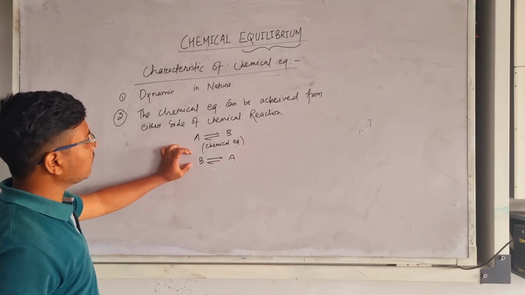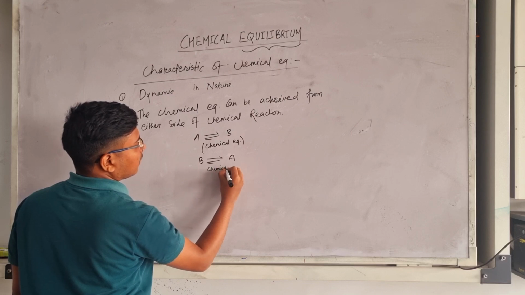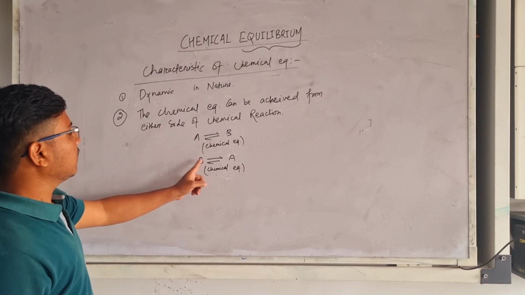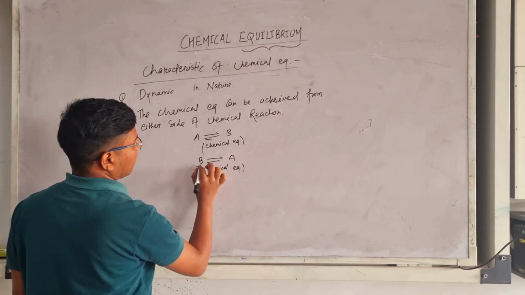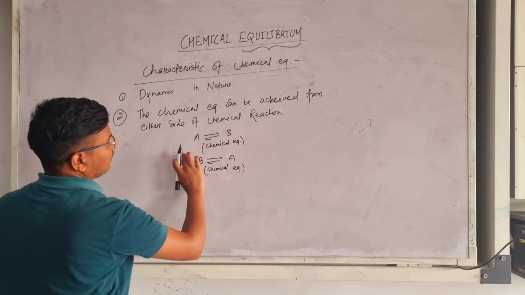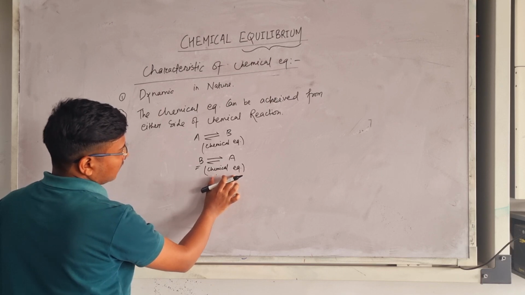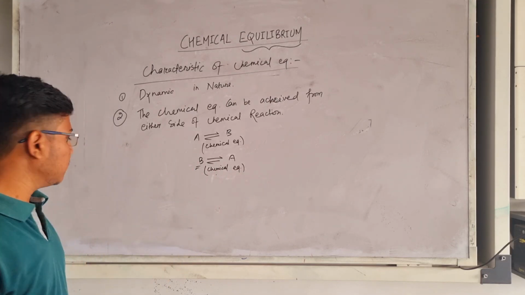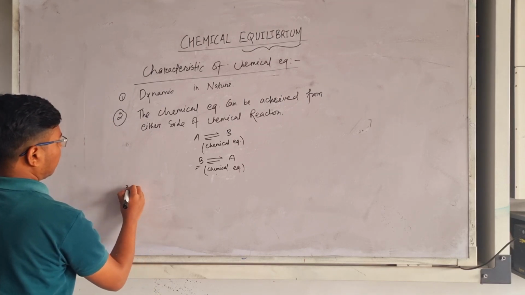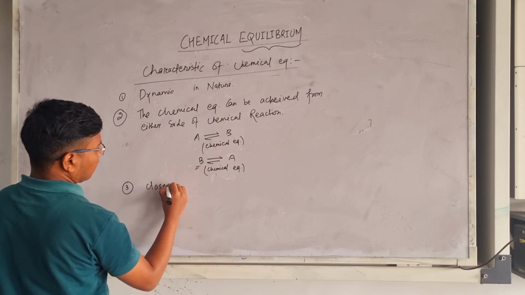This also forms a chemical equilibrium, because we can form A from B. So from A to B chemical equilibrium is possible, and from B to A it is also possible for chemical equilibrium to exist. So let's move to our third point, and the third point will be closed vessel.